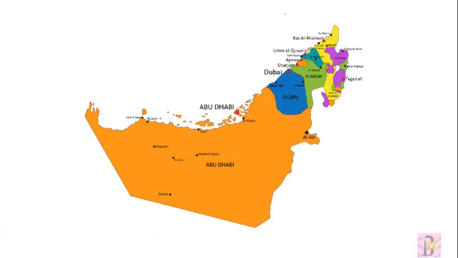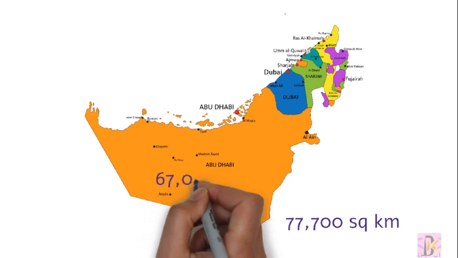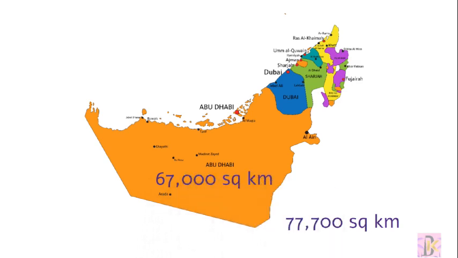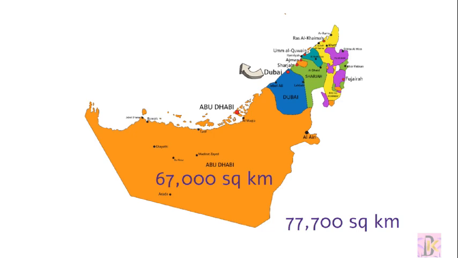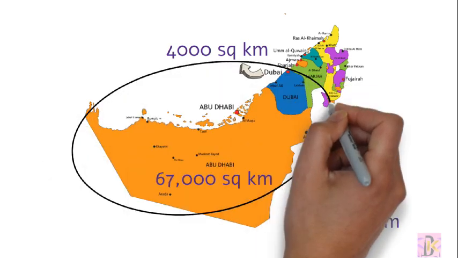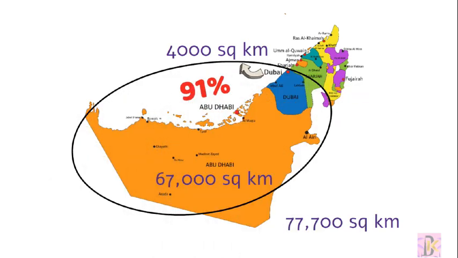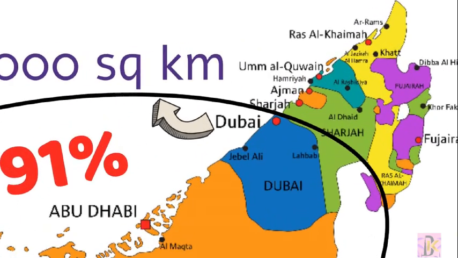As you see, Abu Dhabi is the largest. We have 7 emirates. The whole country has a total land area of 77,700 square kilometers, out of which 67,000 square kilometers is Abu Dhabi only. And what is the land area of Dubai? Almost 4,000 square kilometers. So Dubai and Abu Dhabi together have 91% of the country in terms of land area.